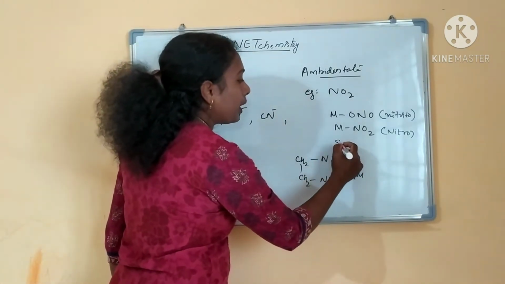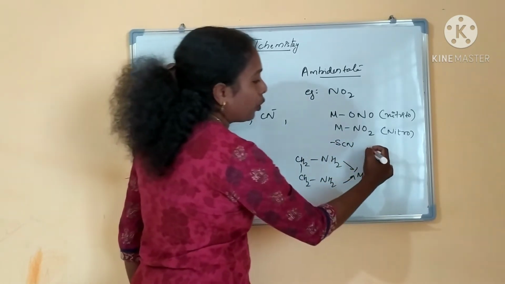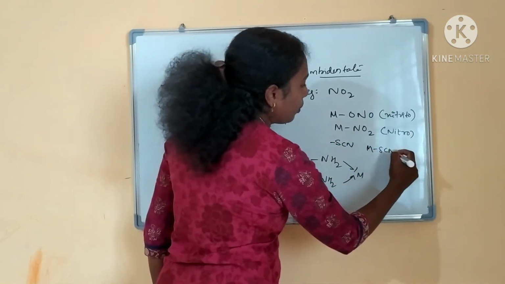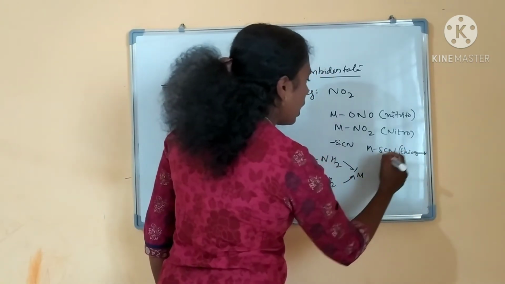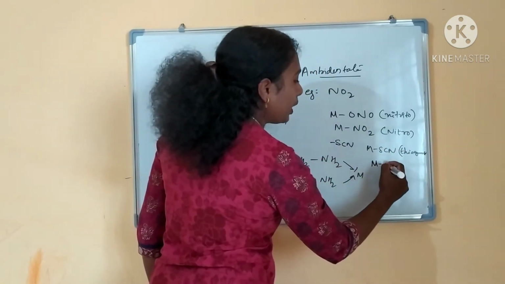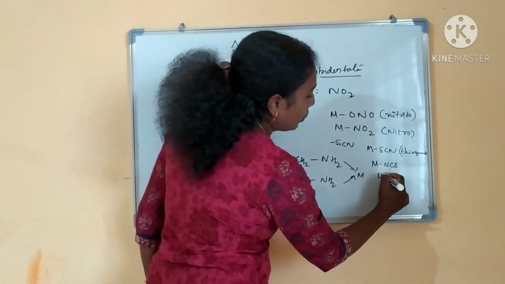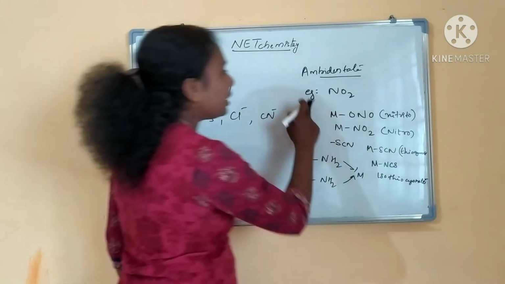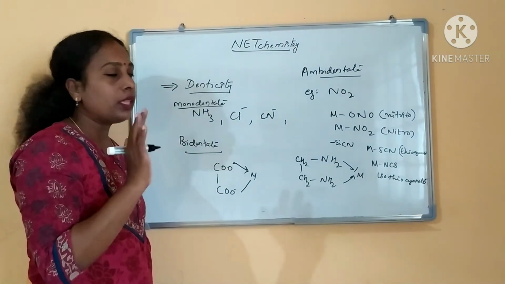Another example is SCN. Through sulfur it can bond, forming M-SCN. This is thiocyanate. Through the nitrogen atom it can bond, M-NCS, and then it is isothiocyanate. This is what an ambidentate ligand is. Through different sides it can bond with the metal.